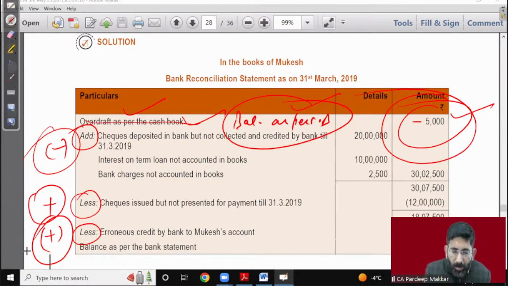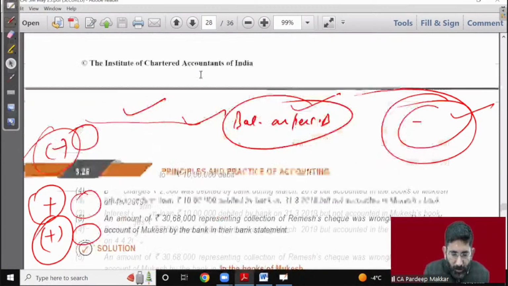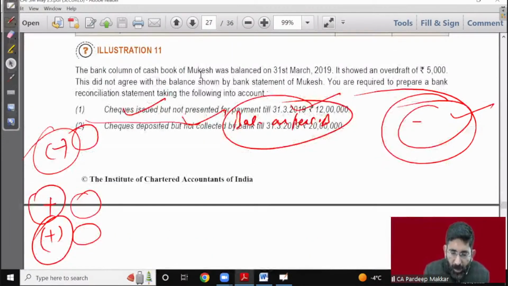Sunil Sharma, basically, beta, it is very much clear which balance is given. You should understand this thing. Let's see, the bank column of the cash book of Mukesh. So this is the balance as per cash book given to you, beta. It shows an overdraft. Overdraft means this is the balance as per cash book, which is negative. So this is a negative balance.